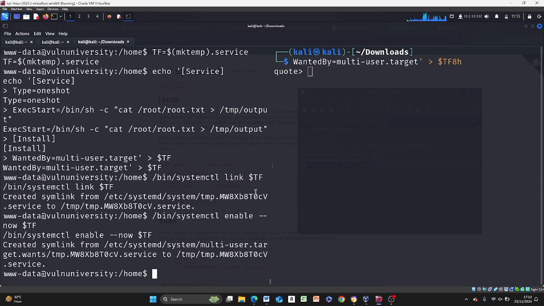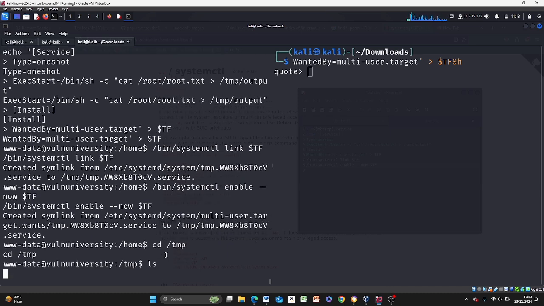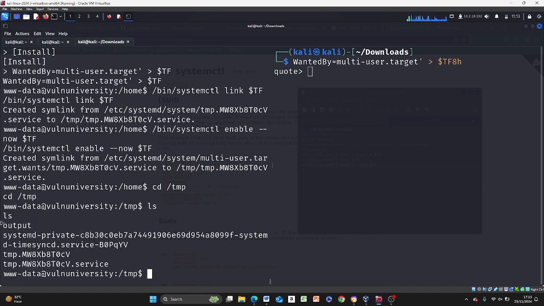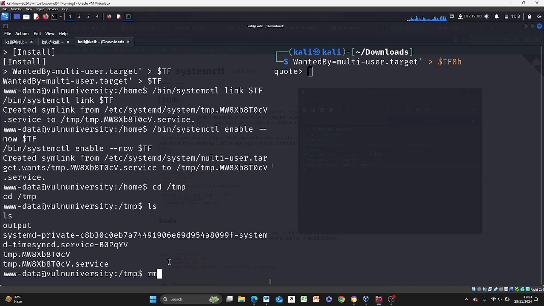Great. So if for any reason you have an issue and this is not creating, the next thing is to cd into the temporary file. That's where we told you to create a file. If you do ls, you're supposed to see a number of items. Under ls, you see the file output, the temporary file output. If yours was not created for whatever reason, you come in and remove all of this. Just copy and paste, hit enter and then remove. But since it was created successfully, I'll just cat